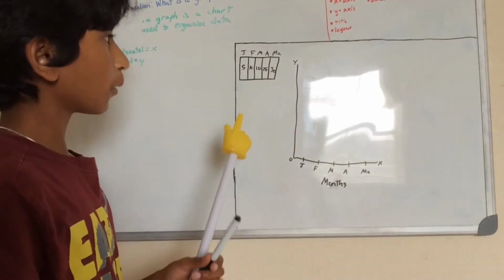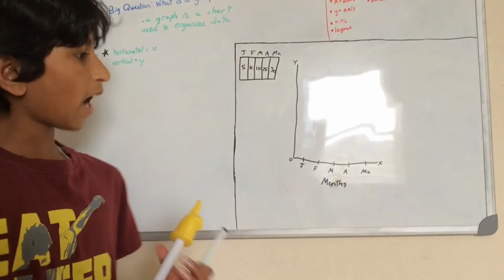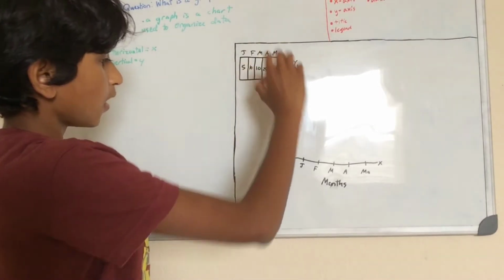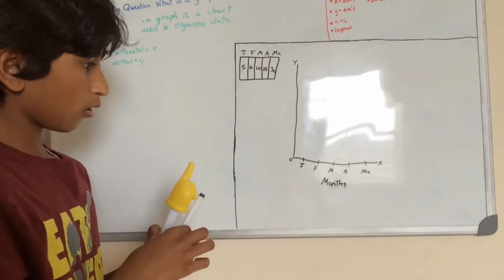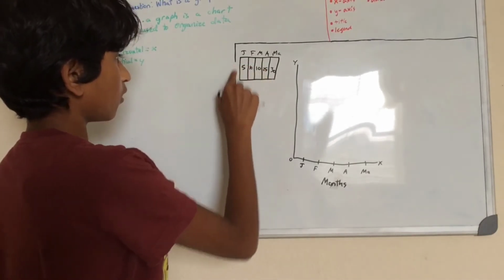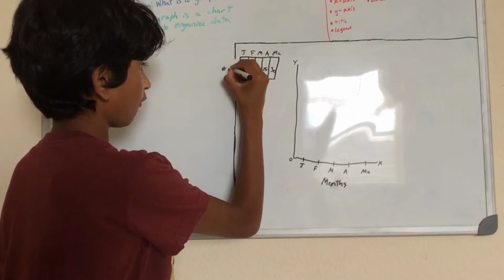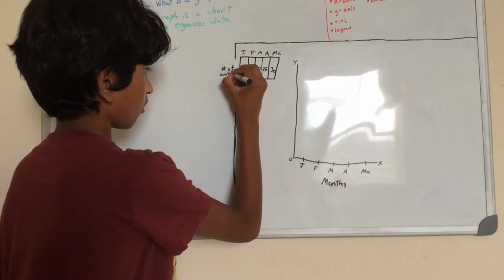So what we do now, we have our data table that we collected from our procedure. Now we have to convert this into a graph. So this side is the number of animals.